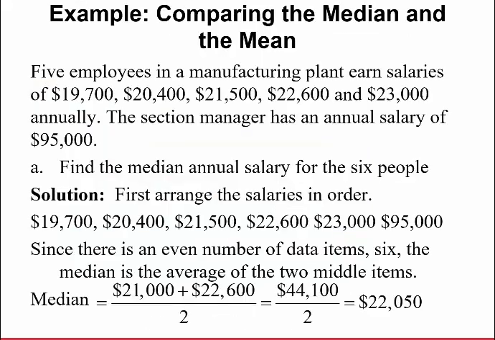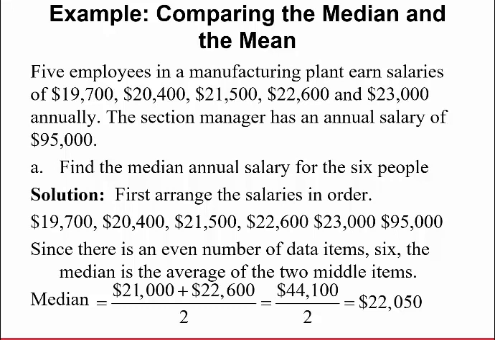All right, let's talk about comparing the median and the mean here. You can see some subtle differences. So 5 employees in a manufacturing plant earn the following salaries: 19,700, 20,400, 21,500, 22,600, 23,000, and 95,000.